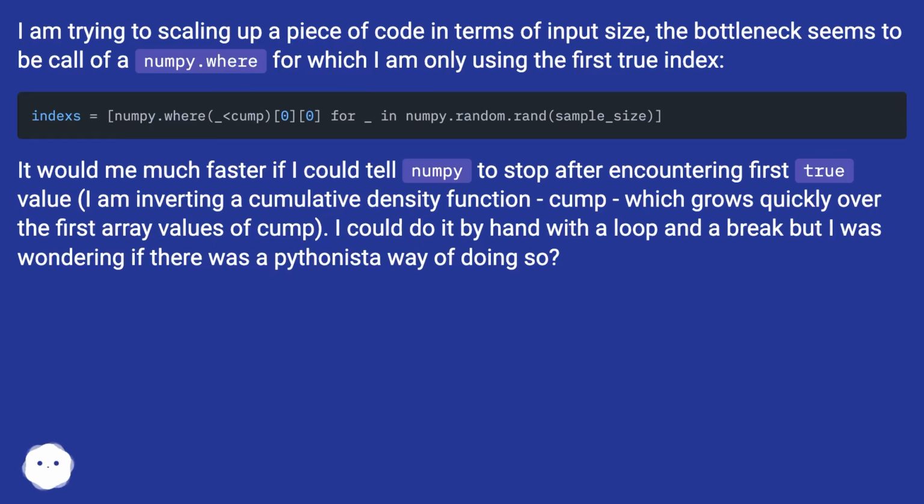I am inverting a cumulative density function, comp, which grows quickly over the first array values of comp. I could do it by hand with a loop and a break, but I was wondering if there was a Pythonic way of doing so?